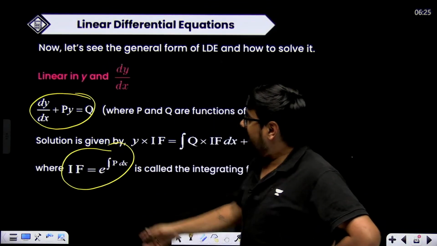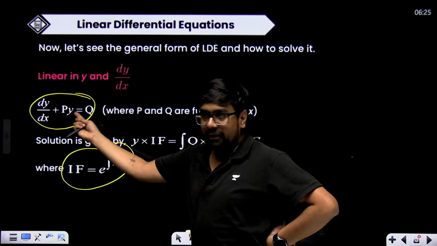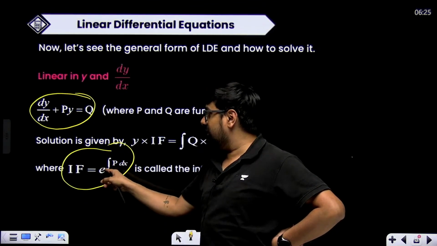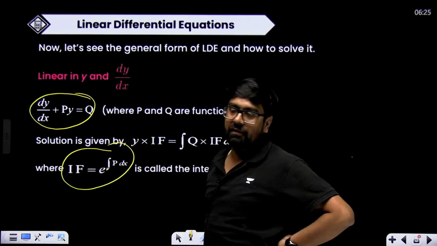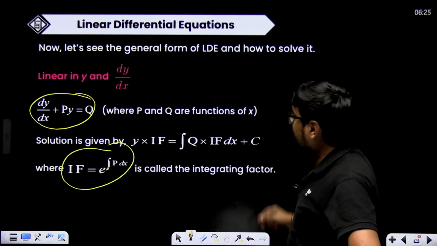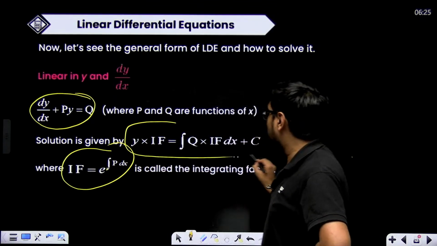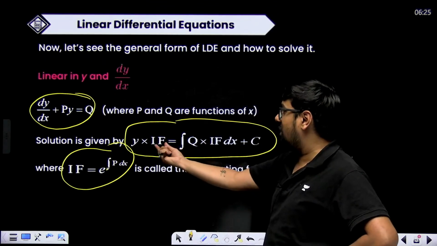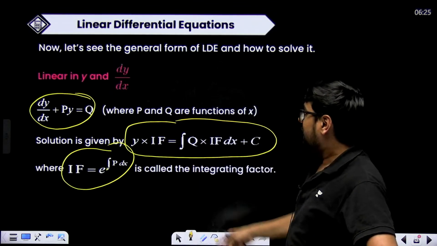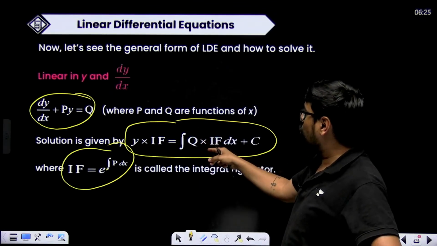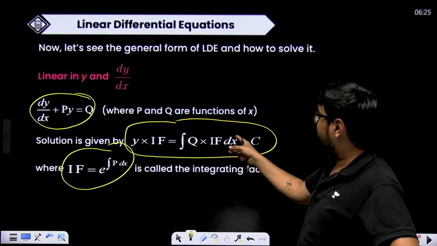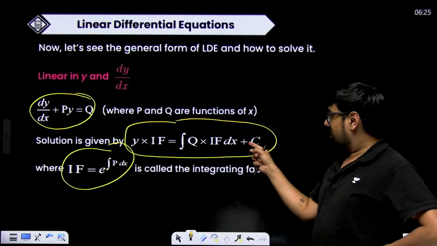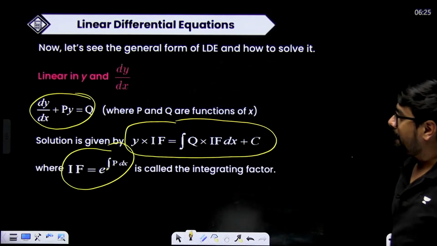And the solution will be y multiplied with the integrating factor equal to the integration of q multiplied with the integrating factor, plus c.